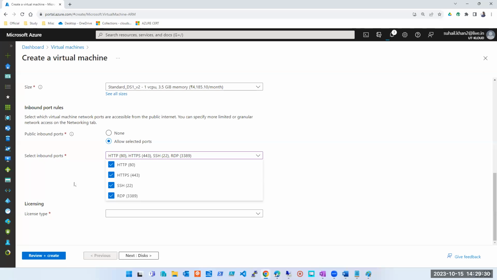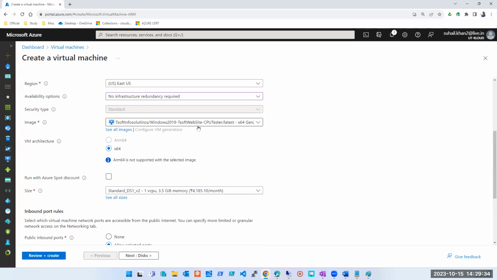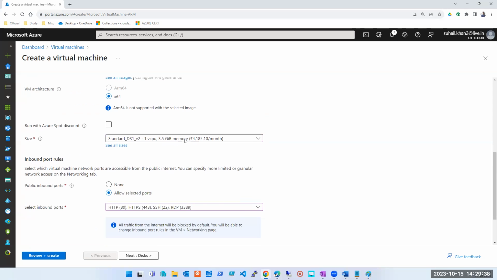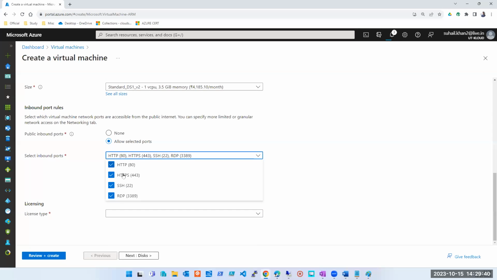Inbound. Yes. So it means that if I have a website on this machine, you guys will be able to access that website if I have checked these two boxes. These are for websites. Now you don't have to get into this study. This is a little bit difficult, or I won't even call it difficult, but it's vast. You don't have to worry about which port is for whom.